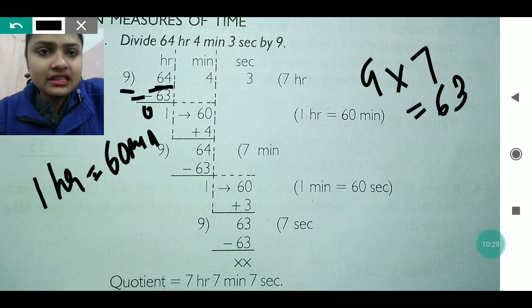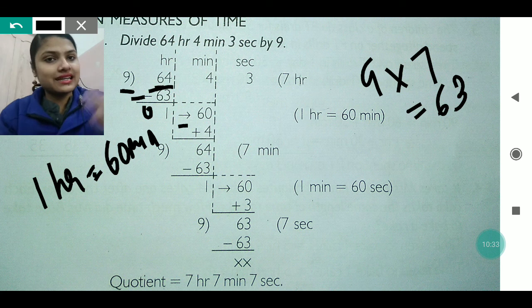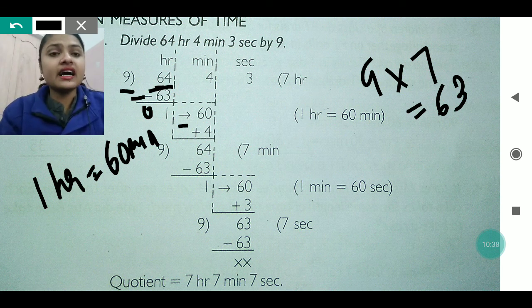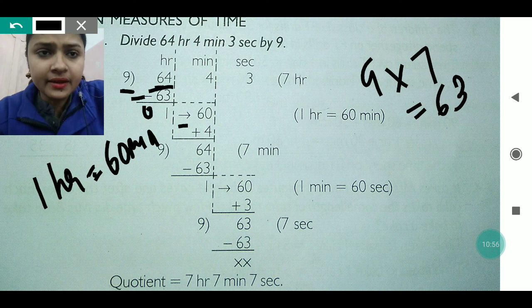That is why this arrow sign is given and 60 minutes is written. And the 4 minutes which is written upside will be added to that 60 minutes. Then again we will read the table of 9 to find the multiple in which 64 will come, but 64 will not come. So we will write 63 just below 64, give the subtraction sign to the left side, and subtract again. So 4 minus 3 will be 1 and 6 minus 6 will be 0.